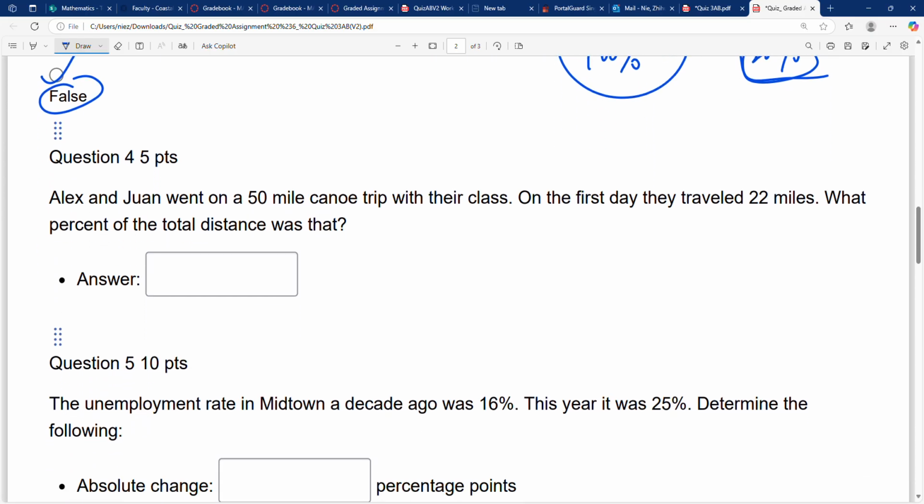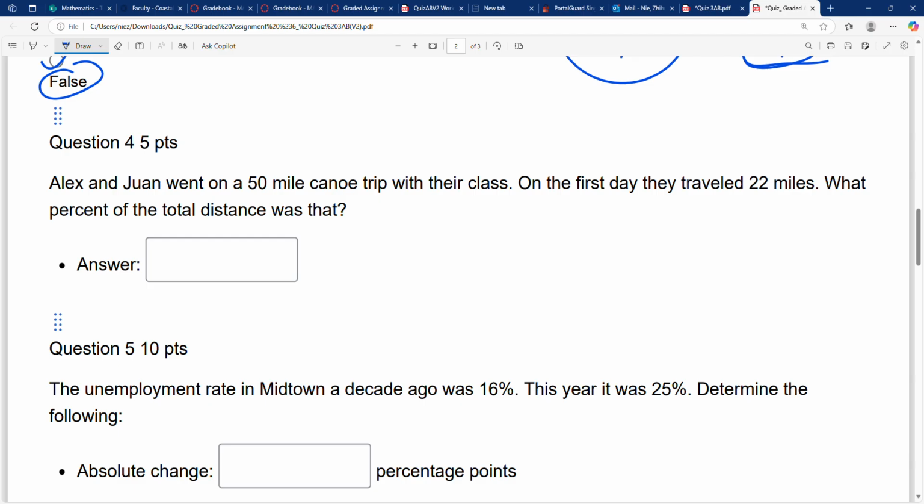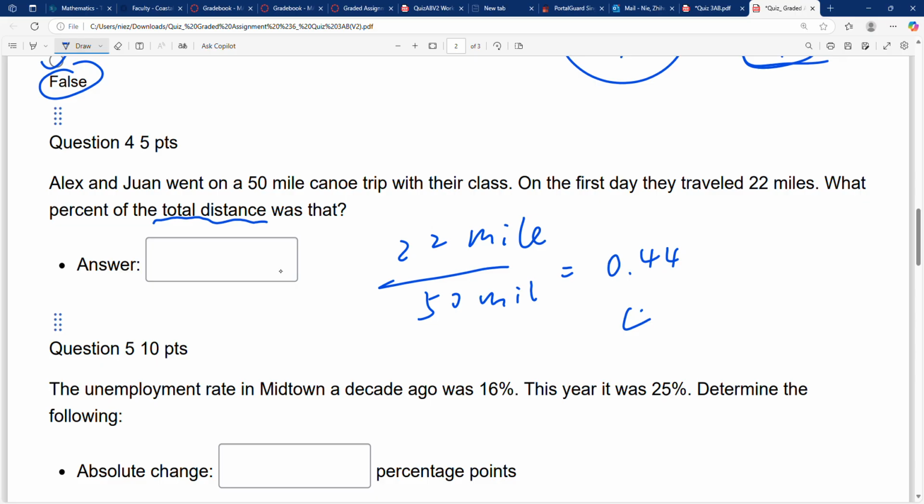Now let's see question 4. This one is pretty simple. What's the percent of the total? It's just 22 miles over 50 miles, and this number is 0.44. 0.44 is what? 44%.